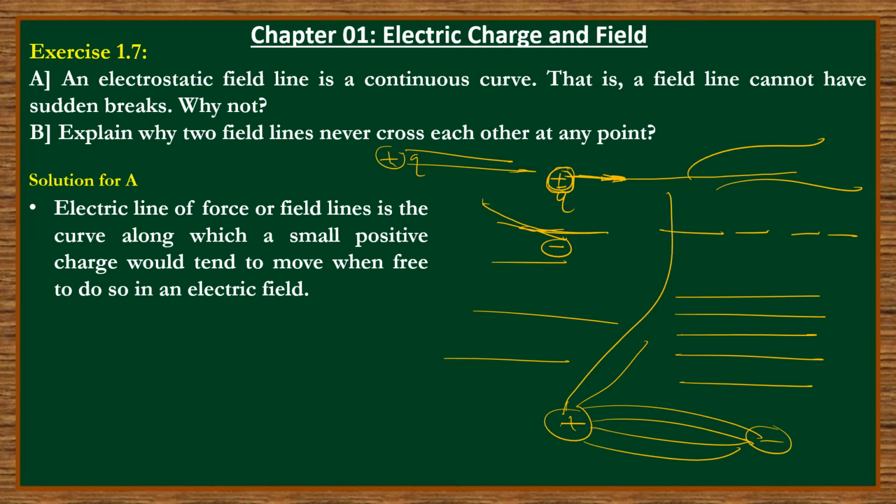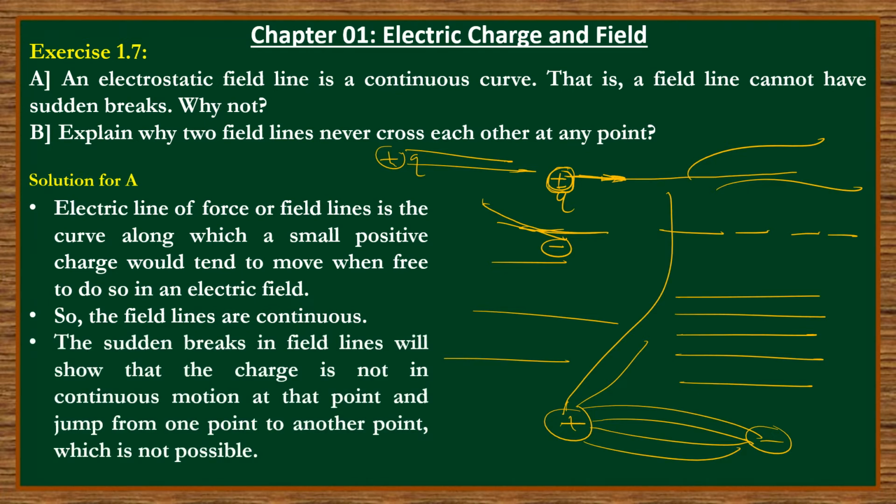Now, field lines are continuous, but assume there is a sudden break in the field line. What can we assume from that? That will indicate that the charge is not in continuous motion. The charge is going here, and after that it will jump like this and go like this.